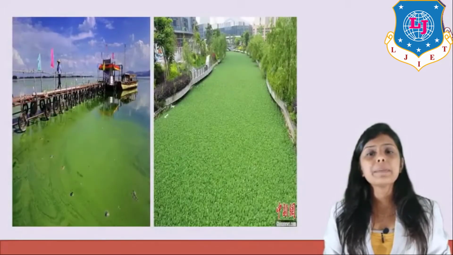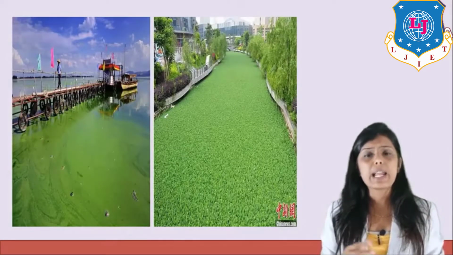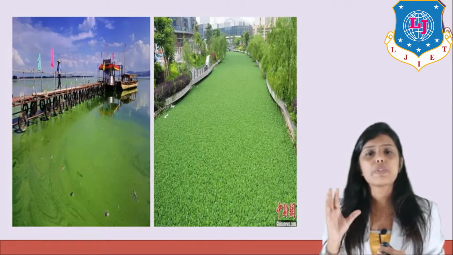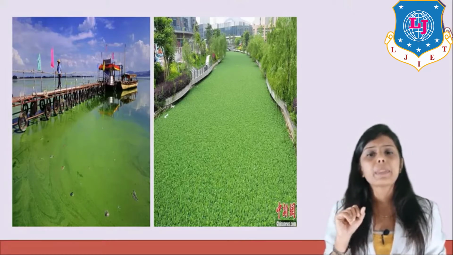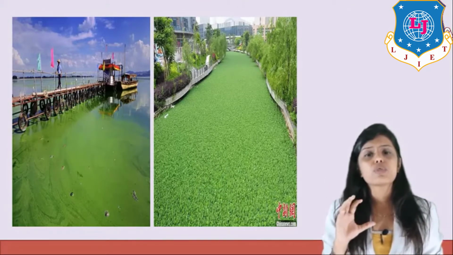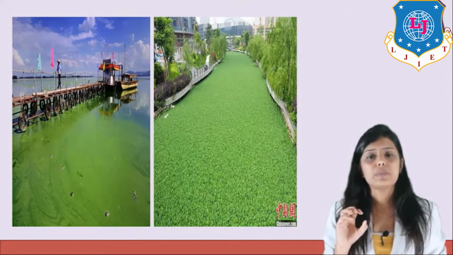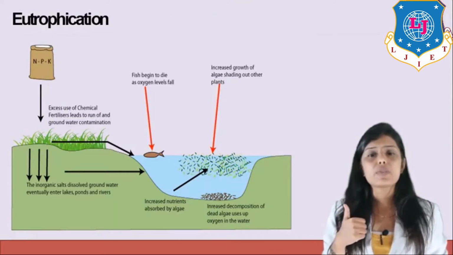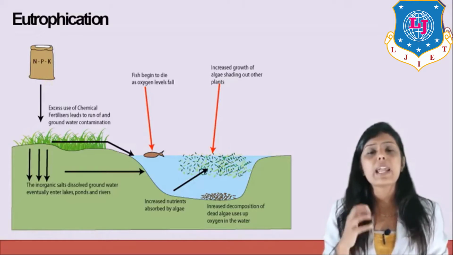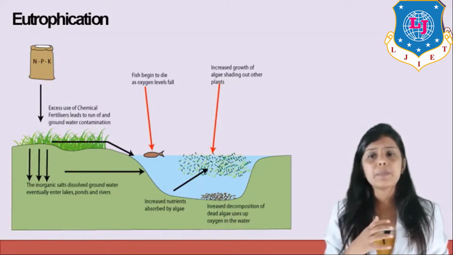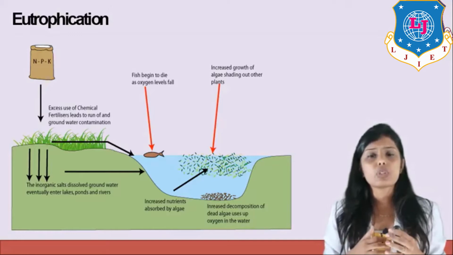So when a high amount of nutrients is added into the water, excessive growth of algae happens in the water. That is the eutrophic stage. Here you can see in the figure, the whole lake is covered by algae. That is known as the eutrophic stage of water pollution. Here you can see that when nitrogen, phosphorus and potassium, which act as nutrients for algae, are added in excessive amounts in the water, that results in growth of algae.